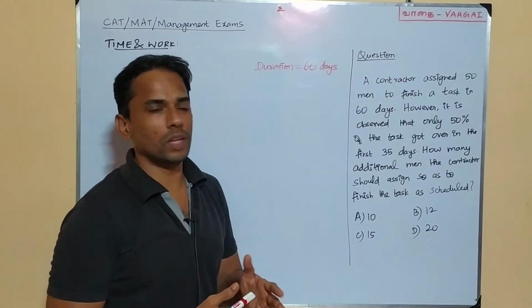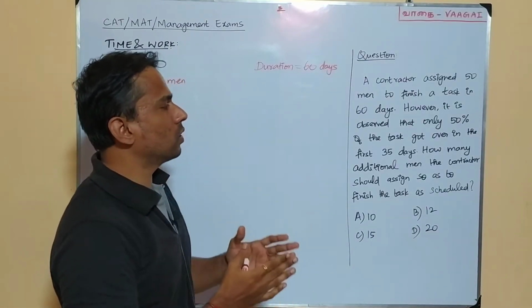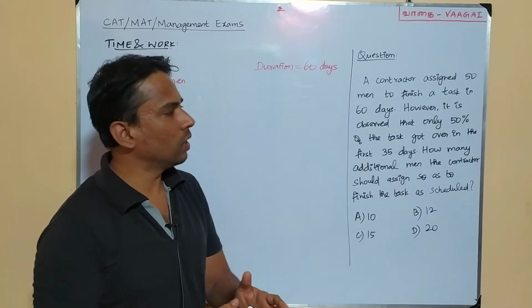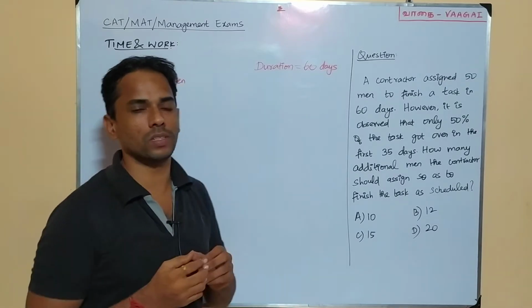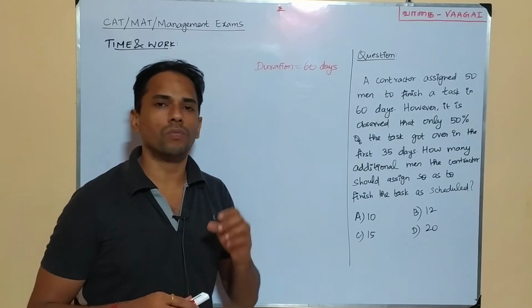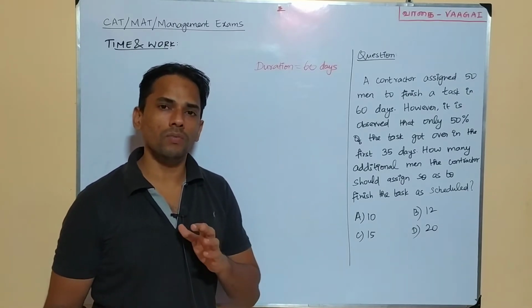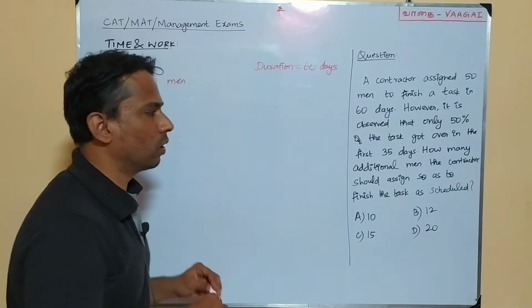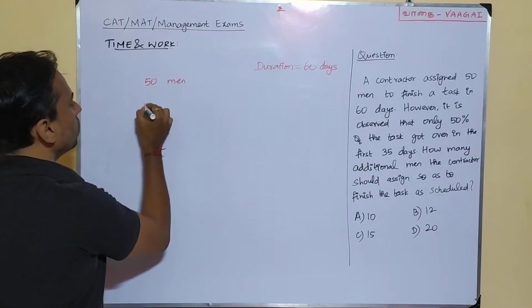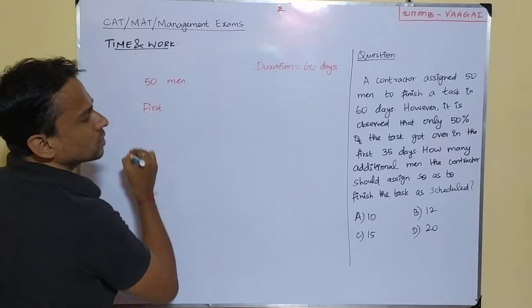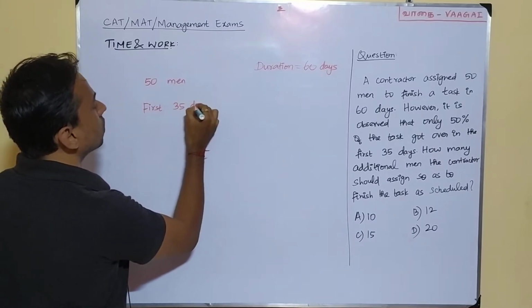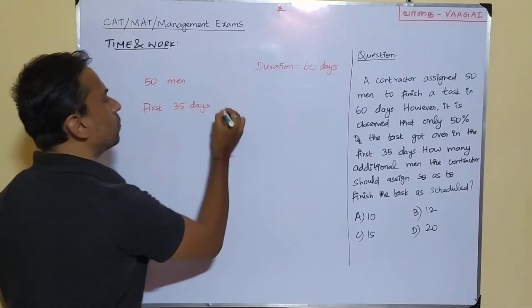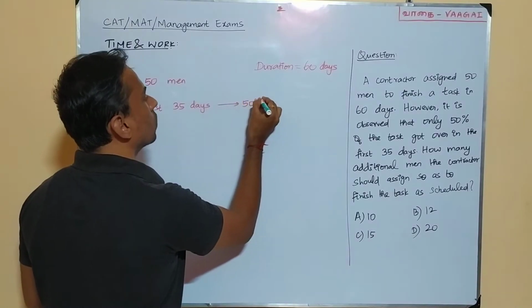However, it is observed that only 50% of the task got over in the first 35 days. So in the first 35 days, only 50%, or I can say half, of the work got over.